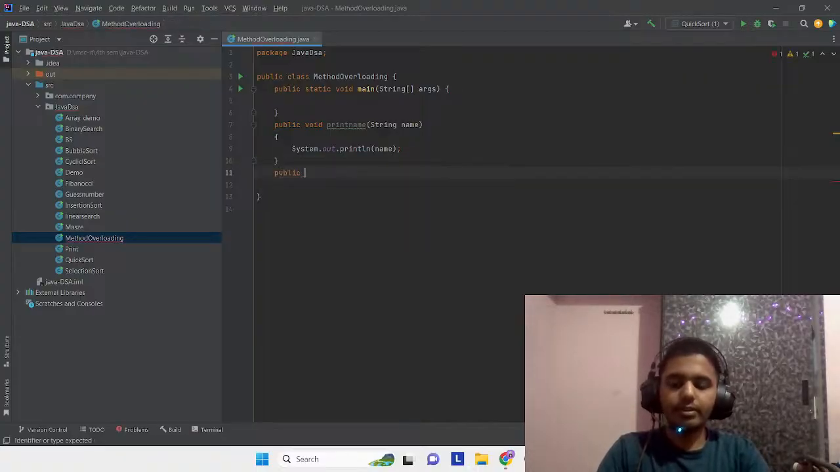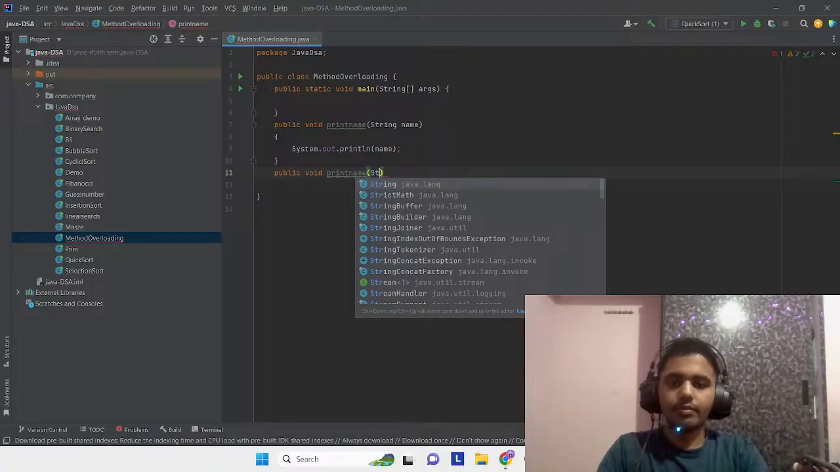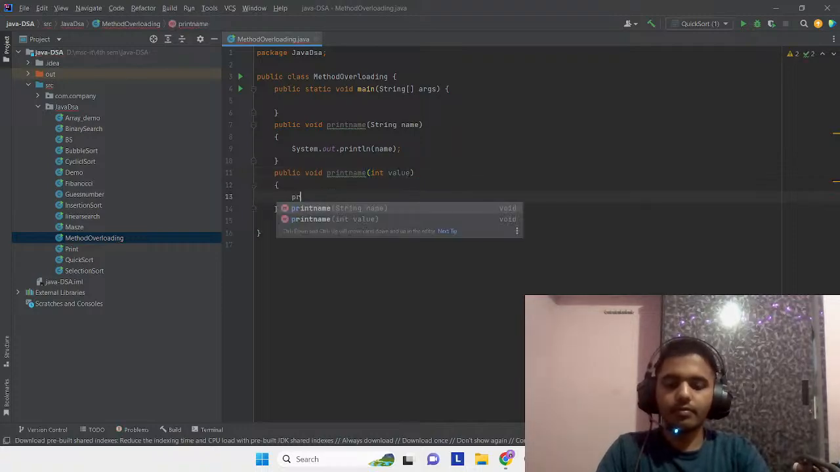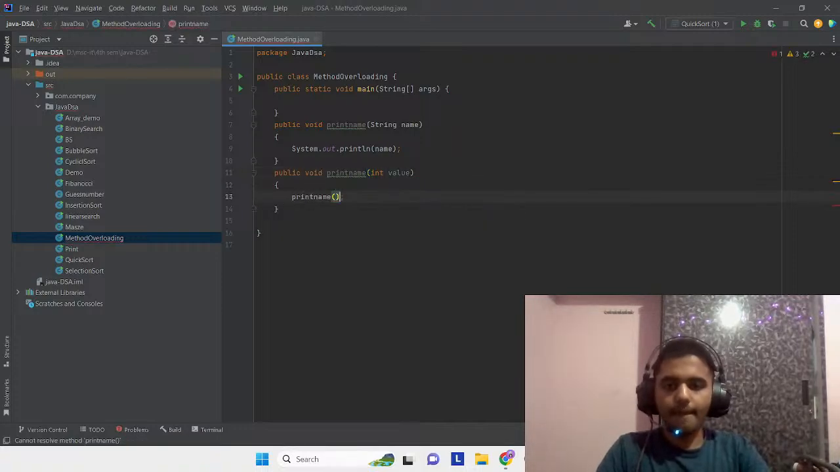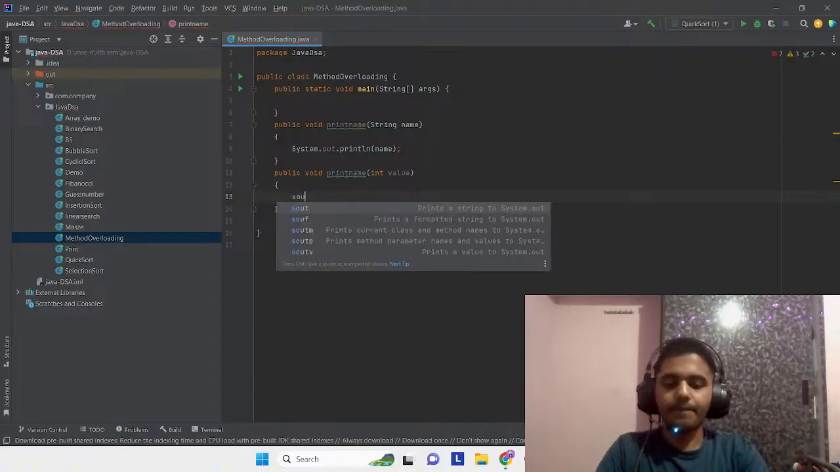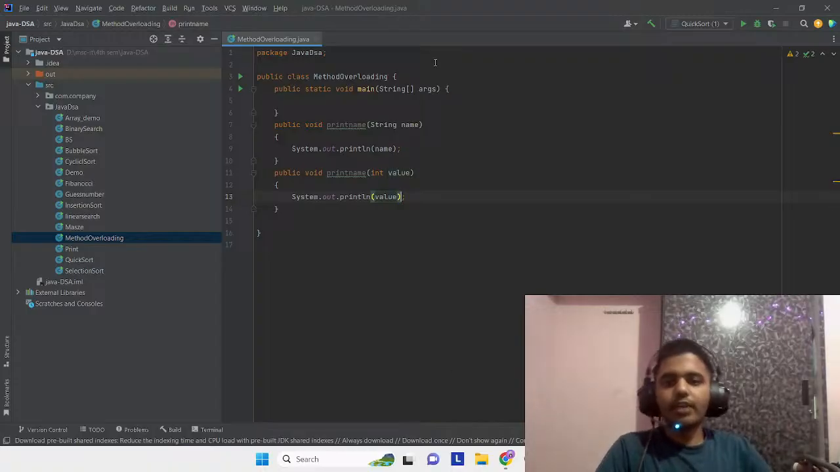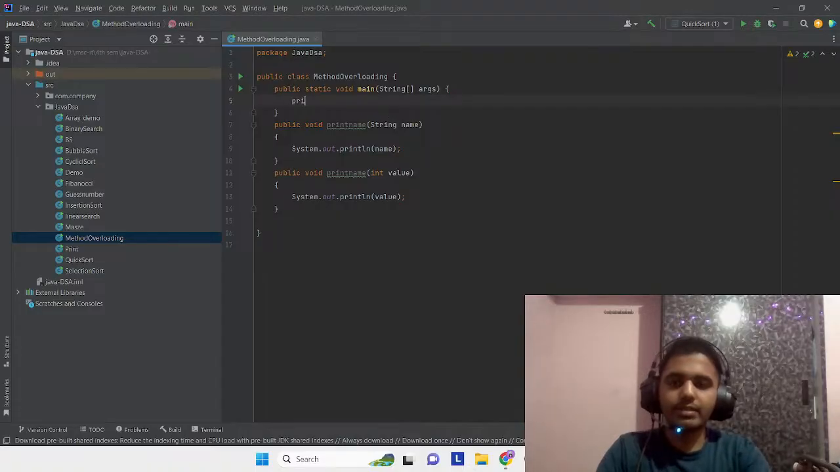Let's create another method, printName, which will take an integer. See, we are creating two methods with the same name but different parameters. So Java allows us to do method overloading, and we can access our methods in the main.